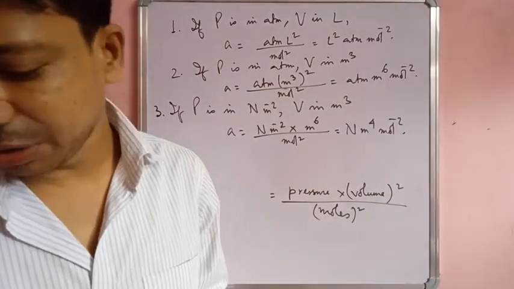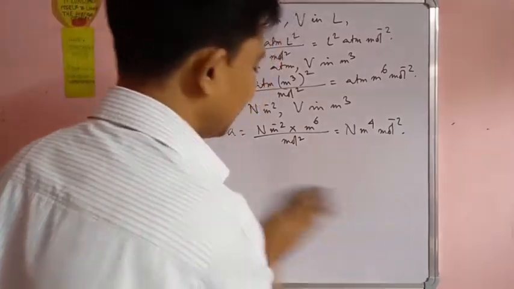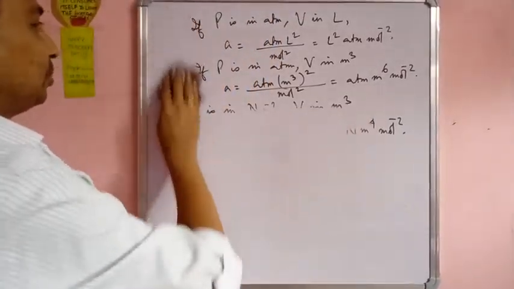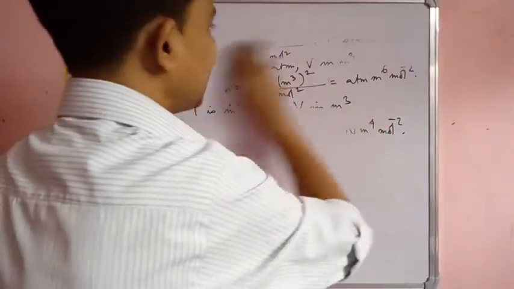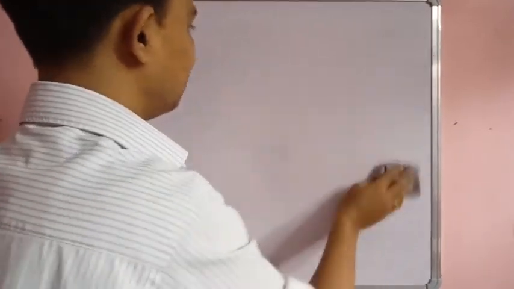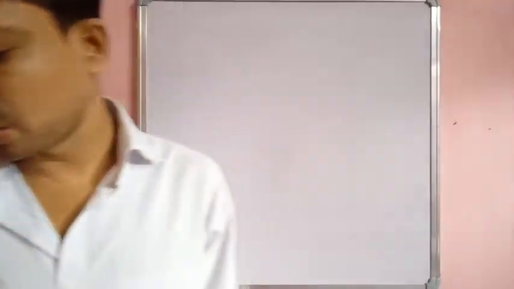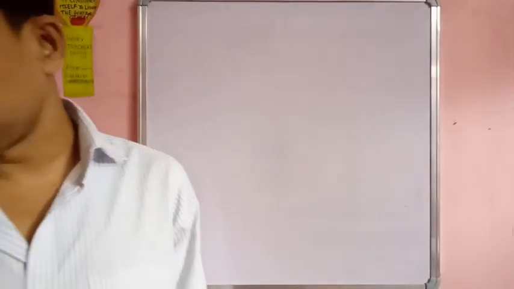Now what is the unit of B and what is the significance of B? This B represents co-volume or excluded volume, which is the effective volume of molecules in a gas.